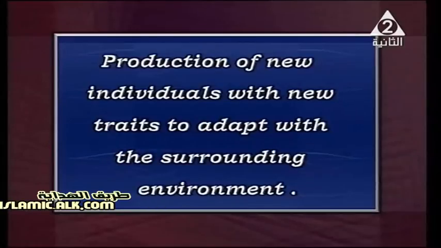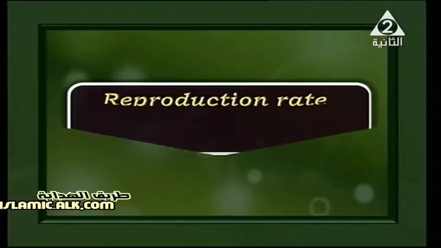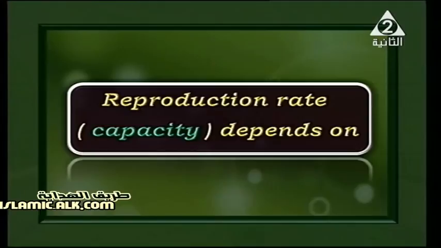And also we have a lot of importances, but right now we're going to learn something new, which is the capacity of reproduction. The reproduction rate, or the capacity of reproduction, depends on about 7 points in our lesson.